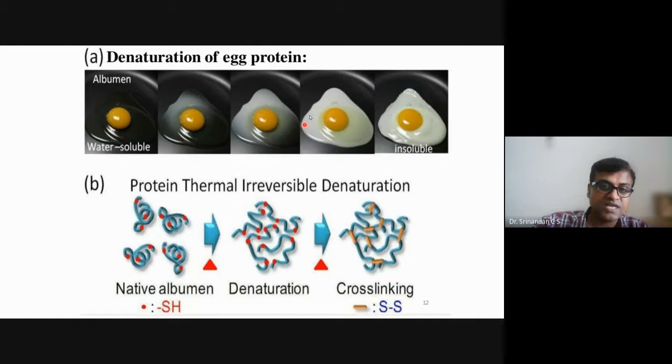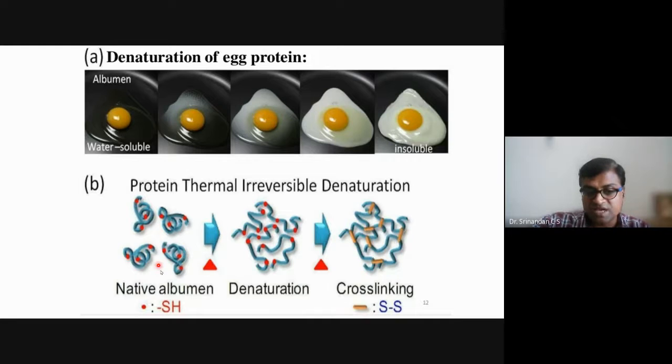For example, the egg white, which you see when you heat, it will produce the white, but when you cool down, it doesn't go back to the same condition. So it will denature, but it will not be able to go back to the same condition. Why? Because different disulfide linkages will be formed, which cannot come out.